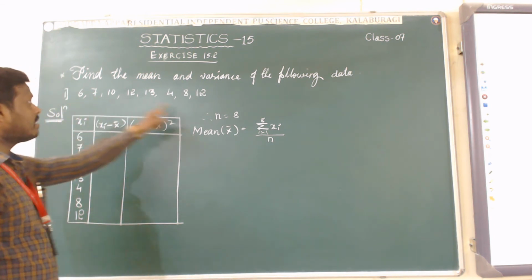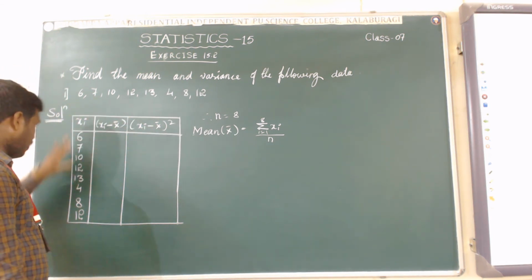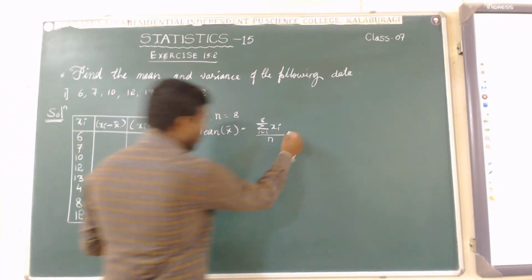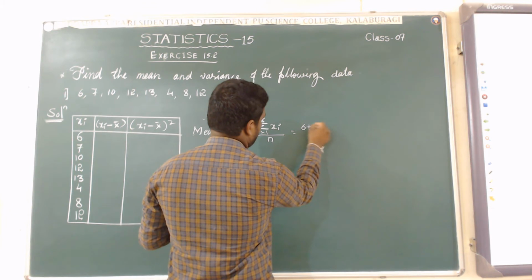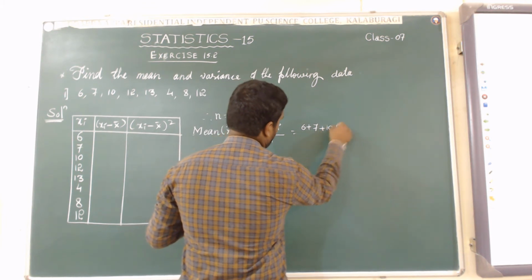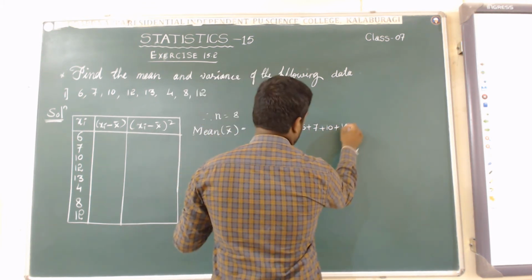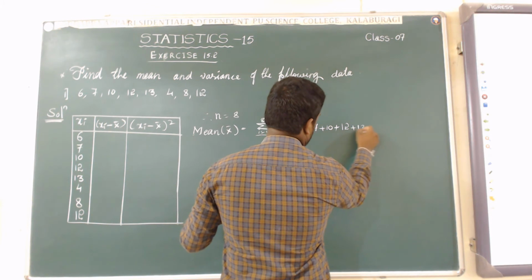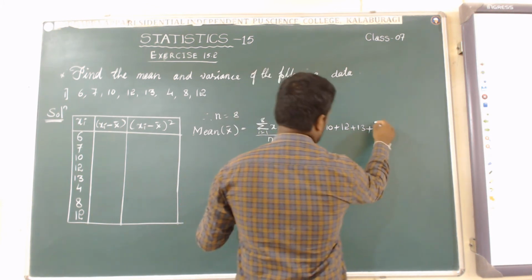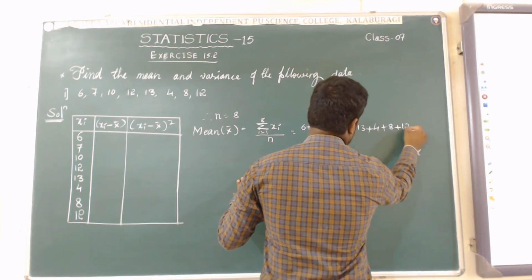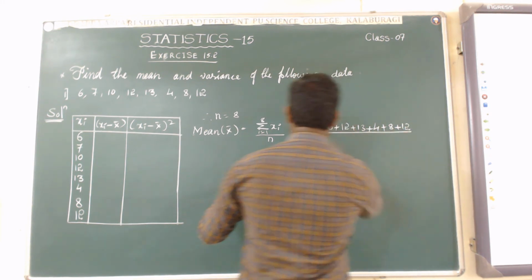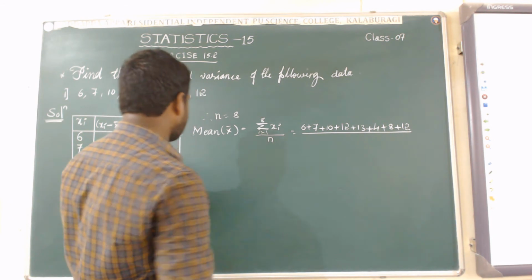I am considering these are the xi's, so we have to sum all these. I will write it out: 6 plus 7 plus 10 plus 12 plus 13 plus 4 plus 8 plus 12 divided by the number of observations, the number of given data, 8.